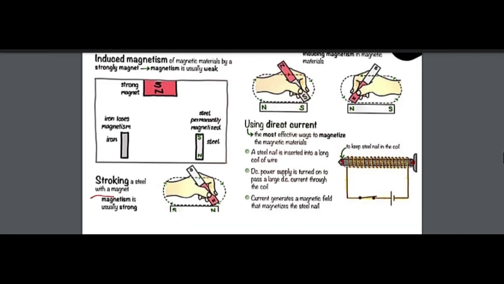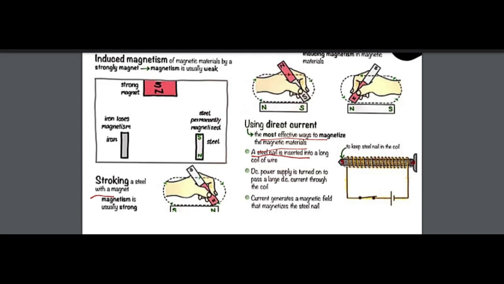And the concept of direct current. In direct magnetization, the material is placed in a strong external magnetic field, such as that produced by a magnet or electromagnet. For example, the most effective way to magnetize a magnetic material is that a steel nail is inserted. For example, this is a circuit, and that circuit has loops. We use a long coil of wire. That is a coil. Okay.